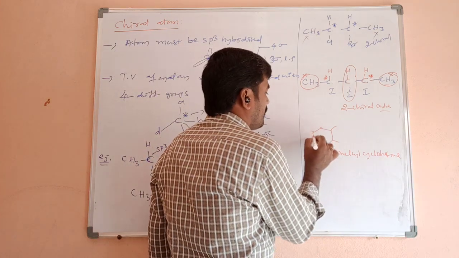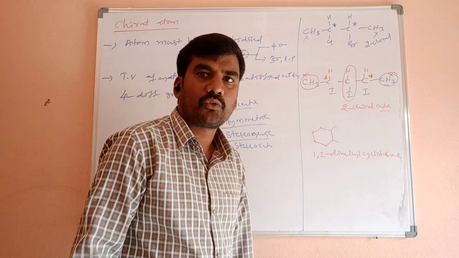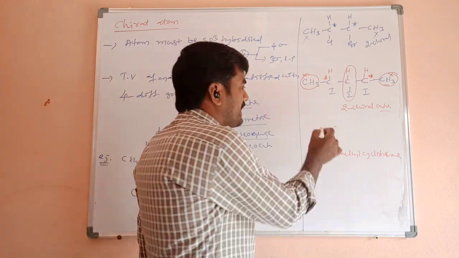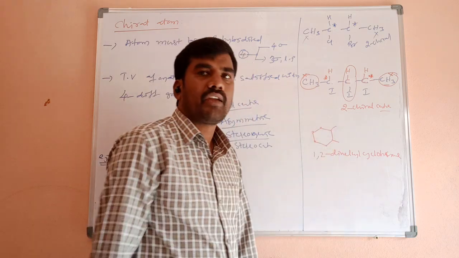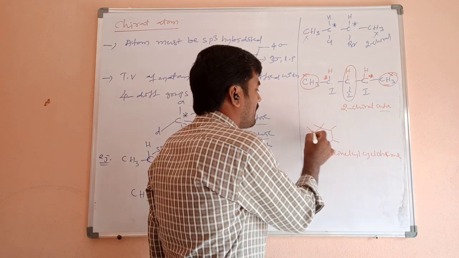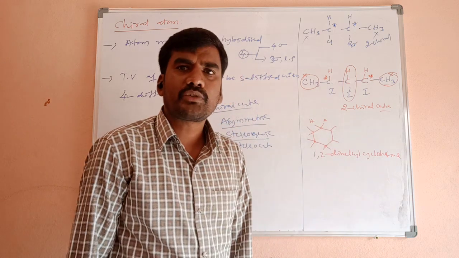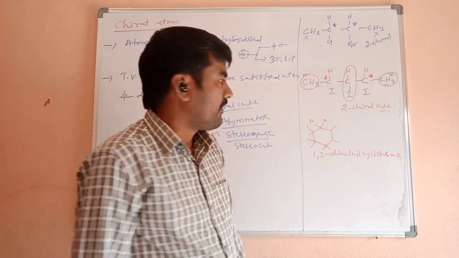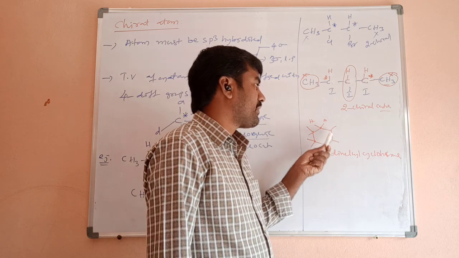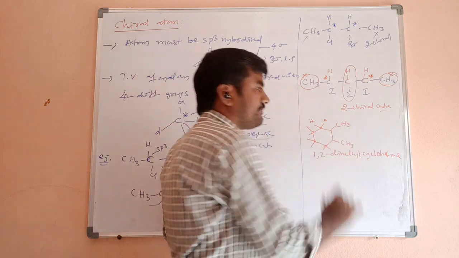Whatever is 1, 2, 3, 4 carbon atoms and 5, 6 carbon atoms all undergo sp3 hybridization. Whatever is 1, 2, 3, 4 carbon atoms have 2 hydrogens, similar groups. So similar hydrogen atoms are there, they are not chiral centers. We have on these 2 carbon atoms CH3 and CH3, methyl groups.